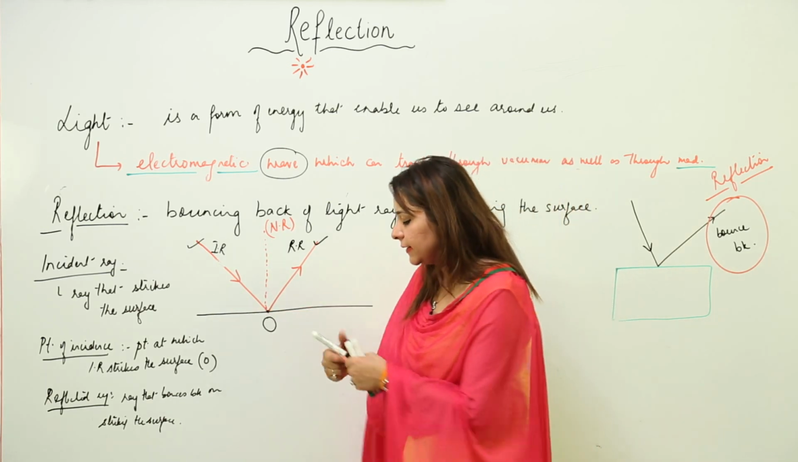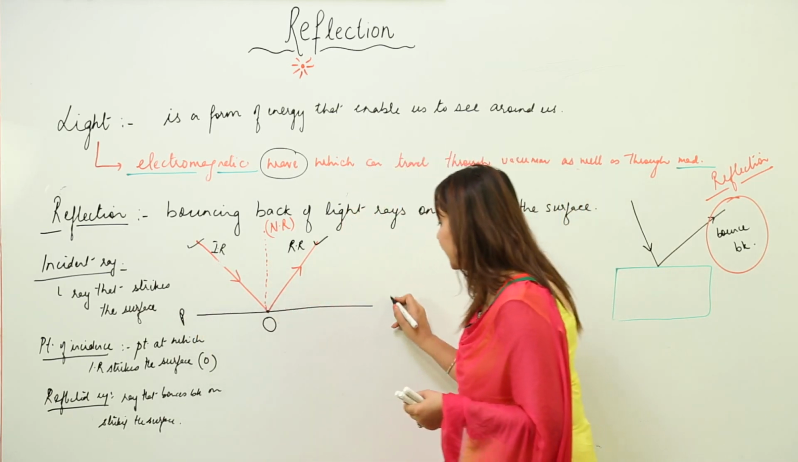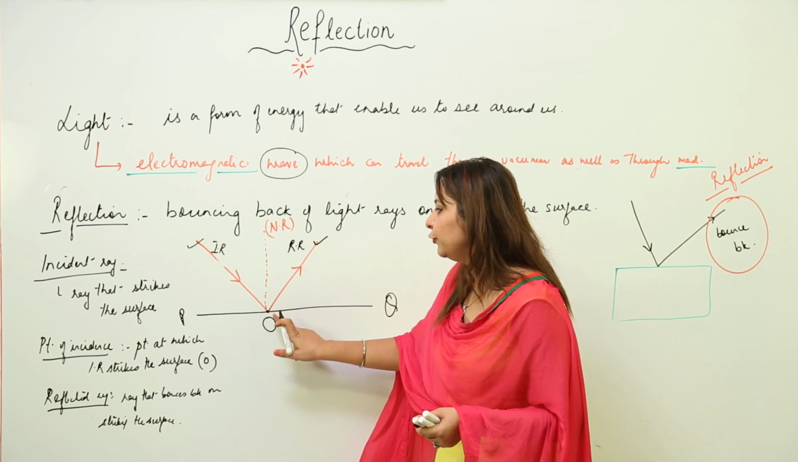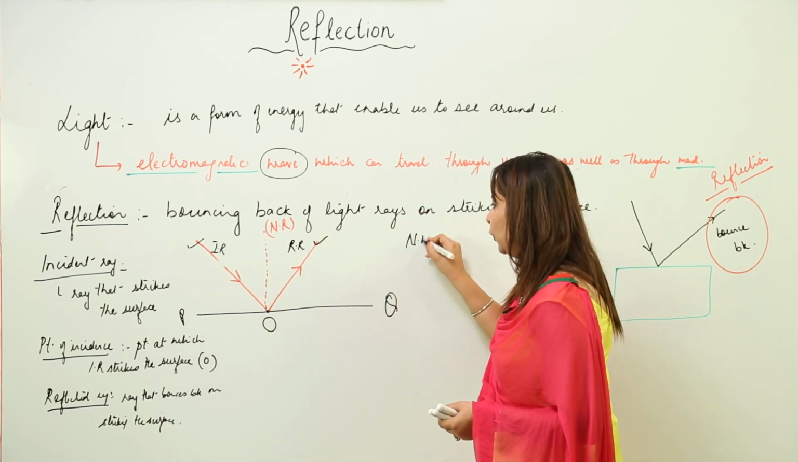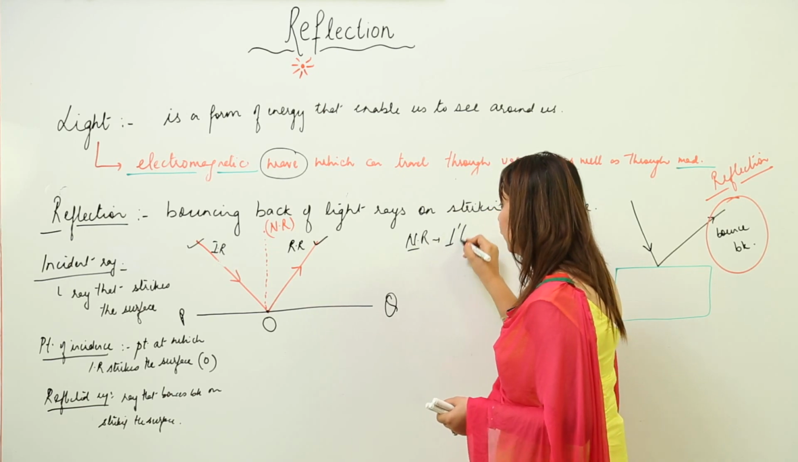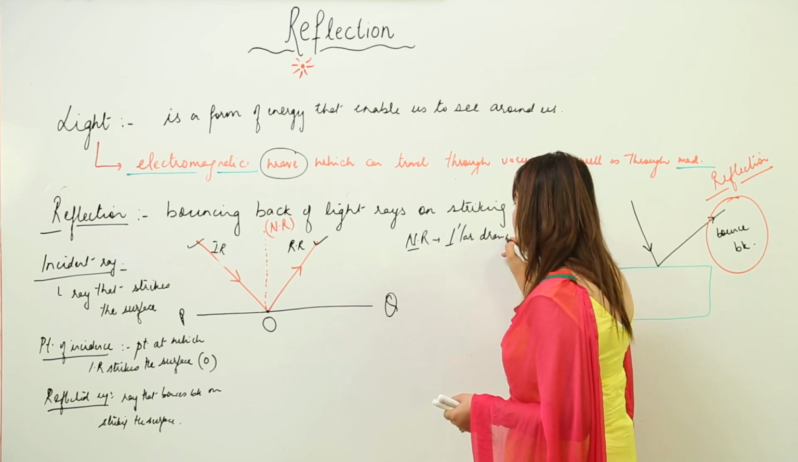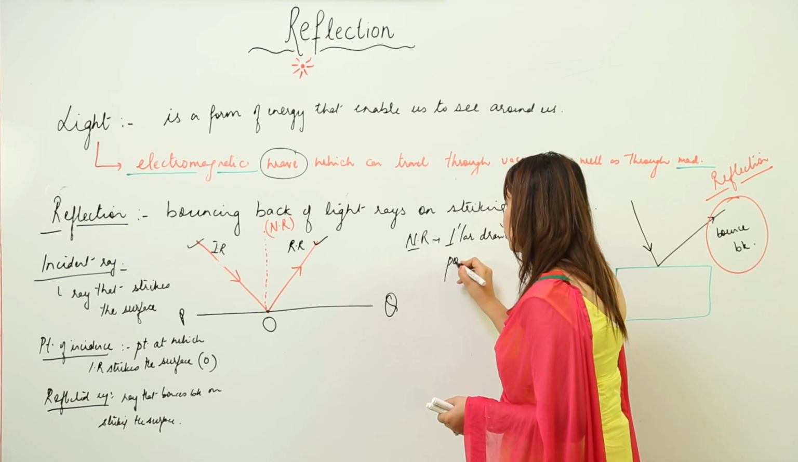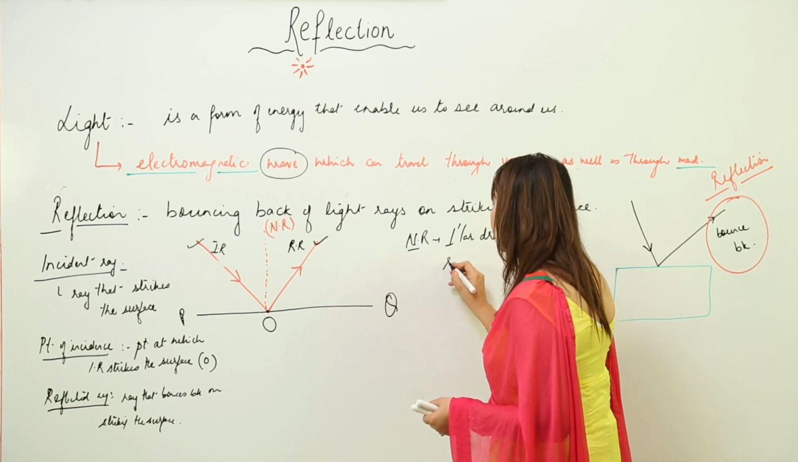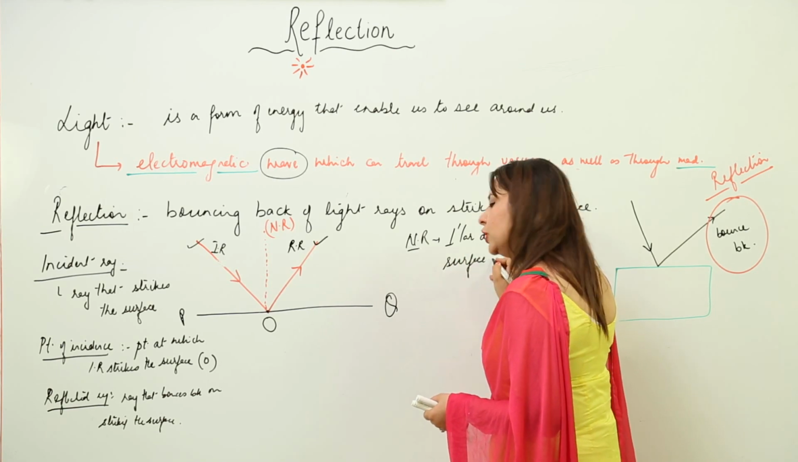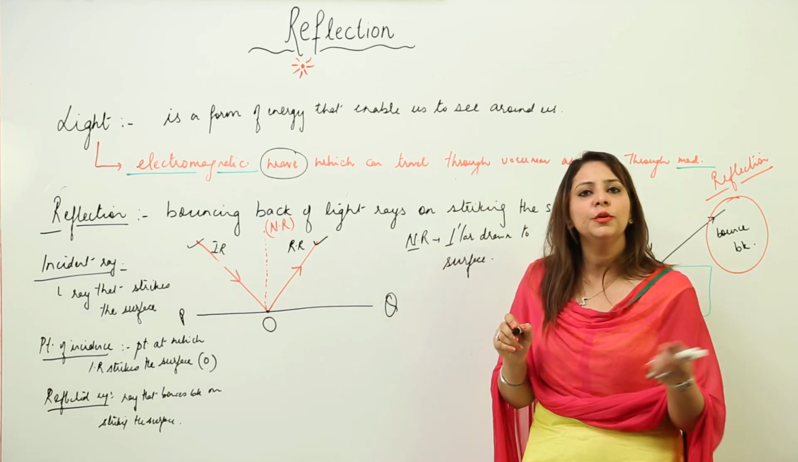As you can see, this is a surface, let us name this surface PQ. The ray which is falling perpendicular to it is called the normal ray. So what is a normal ray? It is a perpendicular drawn to the surface. You can also say that it is a perpendicular drawn to the point of incidence.